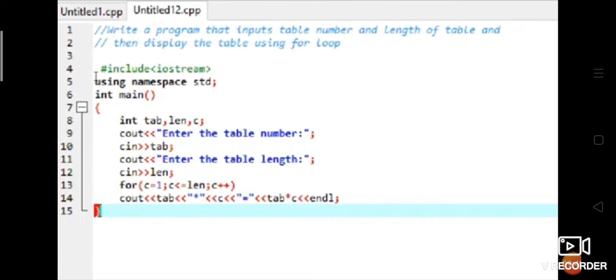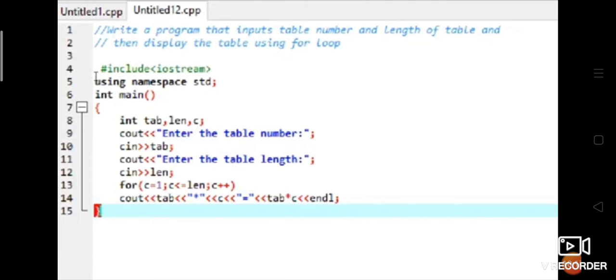int tab. Tab here is nothing but the table number. Suppose you are printing the 2 table, then the tab here will be 2, which you will get from the user. And len. Len is nothing but the length, till what you wanted the table to be printed: till 2 10s are or 2 20s are. So even that you get from the user. That is why you have a cin statement to get the table number and the length from the user. So the first 4 lines are over.